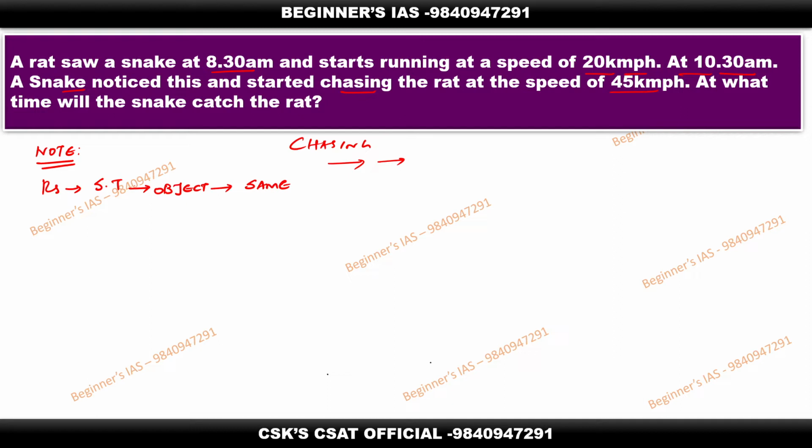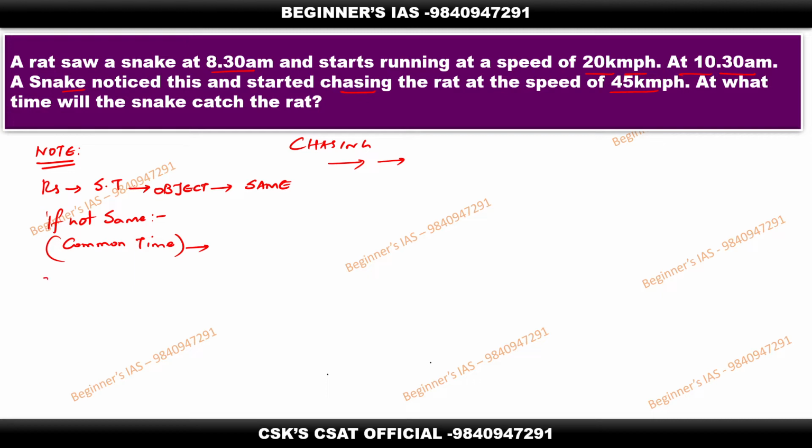This is very important logic. If it is not the same, then you have to consider the common time, make that the relative speed, then go with the relative distance and proceed with the problem.